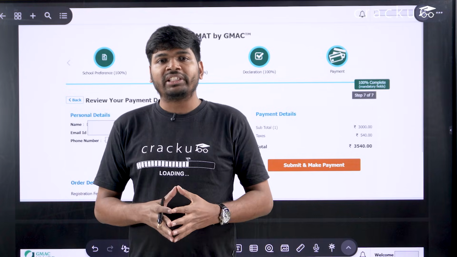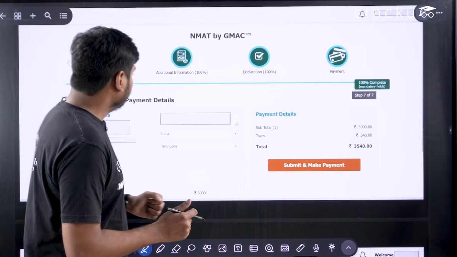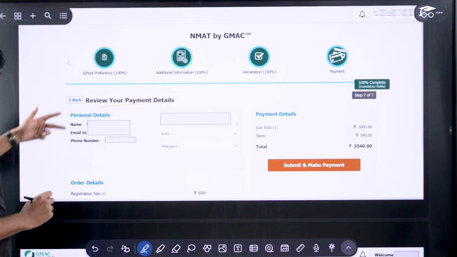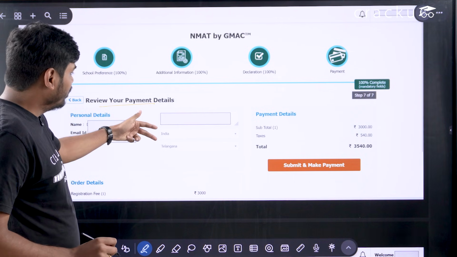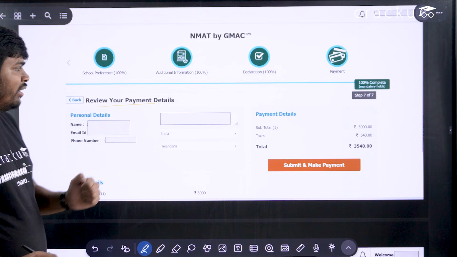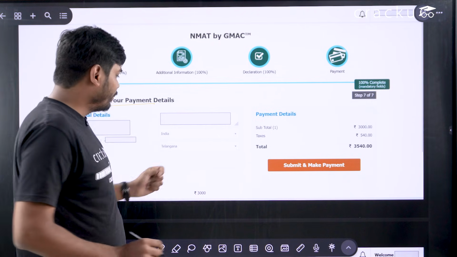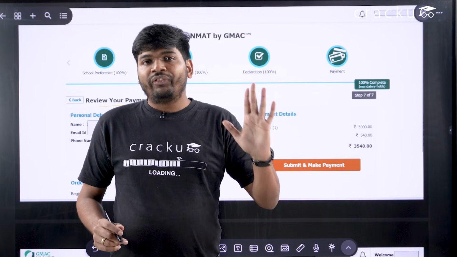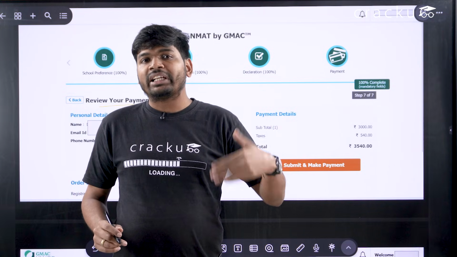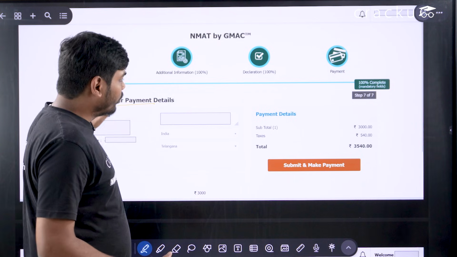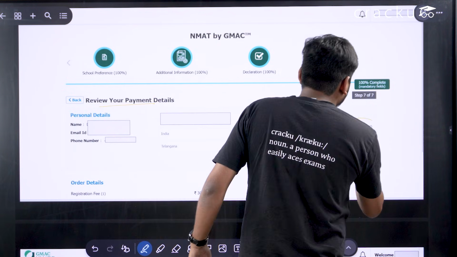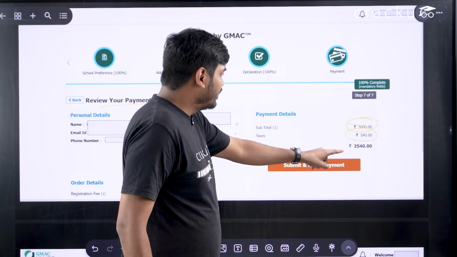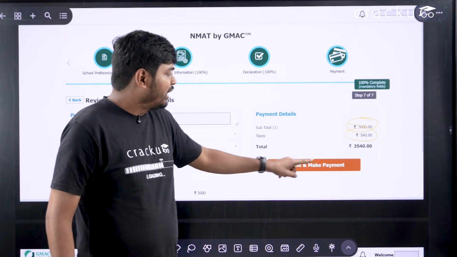So now comes the final stage of the form filling, that is payment. You have to review your payment details. Your name, your email ID, your phone number will be mentioned here, your address, your country, your state, and the form filling fees is 3000 rupees, and you can apply up to 5 courses. If you are applying for more than 5 courses, then you have to pay the extra fees that I have mentioned earlier. So that total fees will add up here and come here. So 3000 is the exam fees and 540 is the taxes. So you have to pay the fees 3540. You have to click here, submit and make payment.